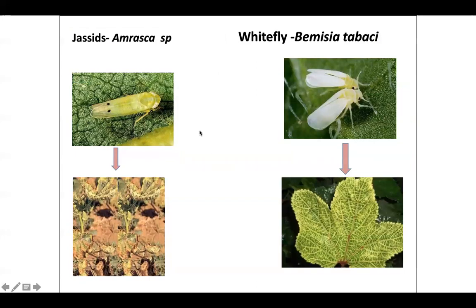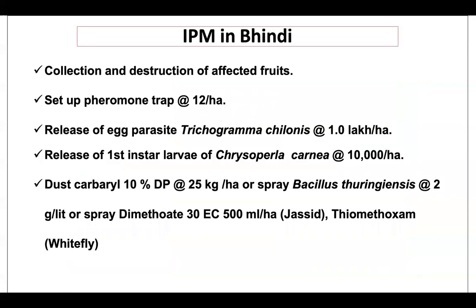So here you can see jassid and whitefly. They cause yellowing of the leaf, and they also transmit diseases like yellow vein mosaic virus. Whitefly transmits it, and jassids cause hopper burn, curling of leaf in upward direction.